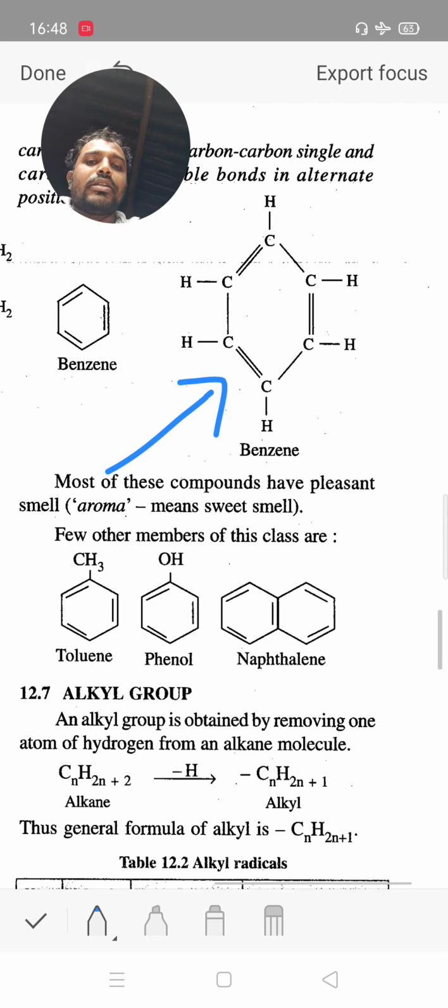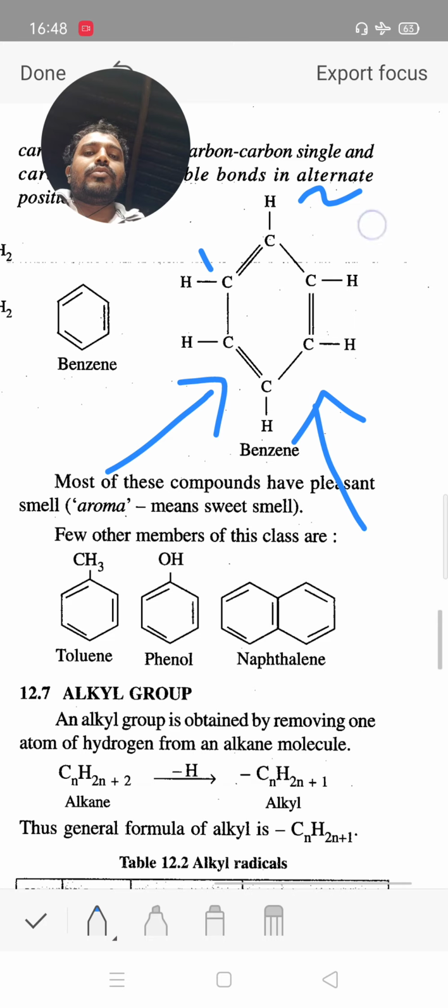Now some characteristics: aroma means sweet smell, and there is sp2 hybridization. You will study this concept in 11th or 12th standard. Now this is a closed ring compound in cyclic form, but in this structure there are alternate single bonds and double bonds, which means it is a conjugated double bond.